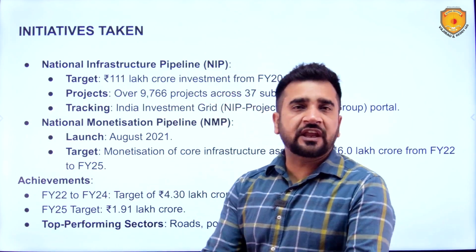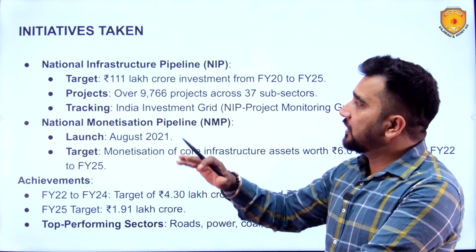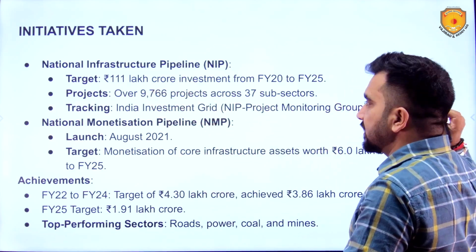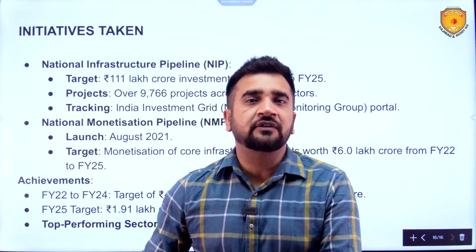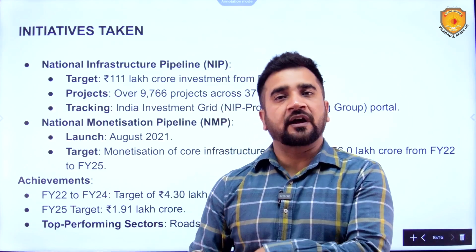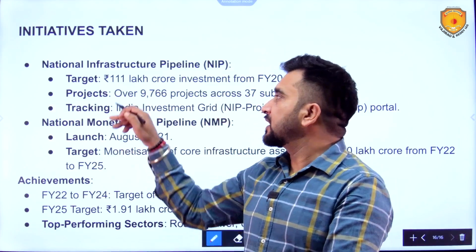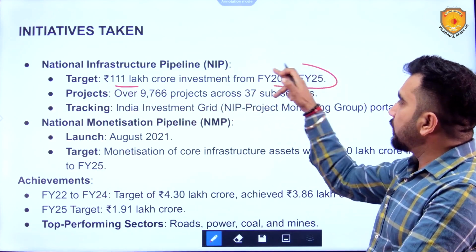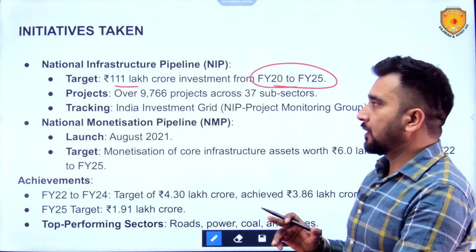Now, initiatives taken by the government: there are two key initiatives. First is the National Infrastructure Pipeline. It basically contains all those infrastructure projects which have to be accomplished by the government, and for that purpose 111 lakh crore rupees of investment from FY20 to 25 has to be made.